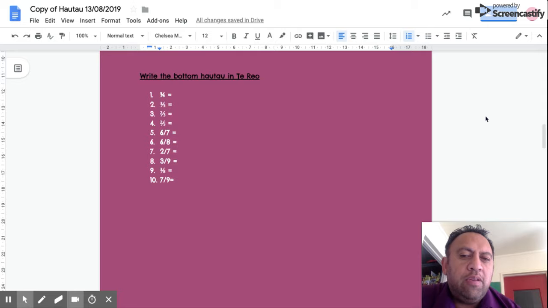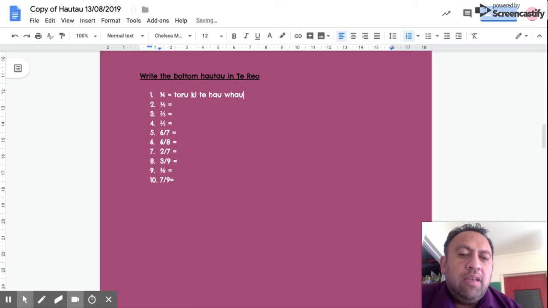Right now, we're going to focus on if the tuarunga is a different number other than 1, then that will be said like this: 3/4 would now be toru ki te hau wha. The 3/5 would be toru ki te hau rima. So once again, if you want to say 3/4 in te reo, it would be toru ki te hau wha.